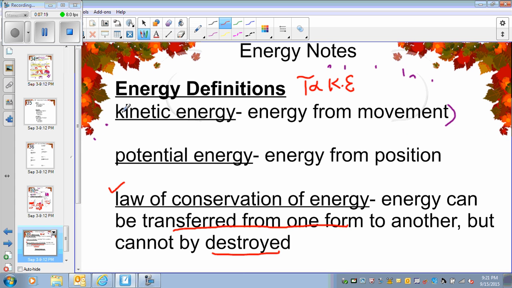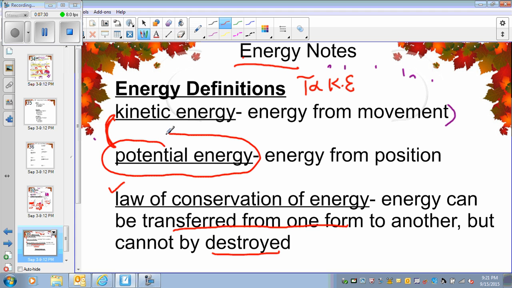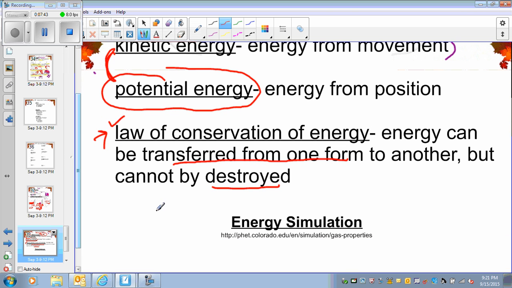Again, keep in mind, we need to define energy. We need to know what the different kinds of energy are, and how you can apply the knowledge of these definitions of kinetic and potential energy. What is the law of conservation of energy, and most importantly, how energy is directly related to temperature. I will show this simulation in the class.